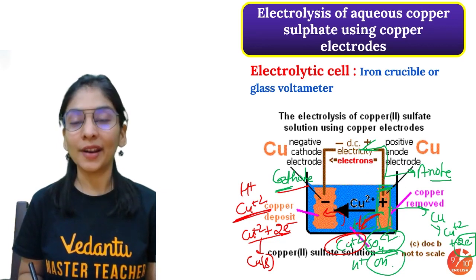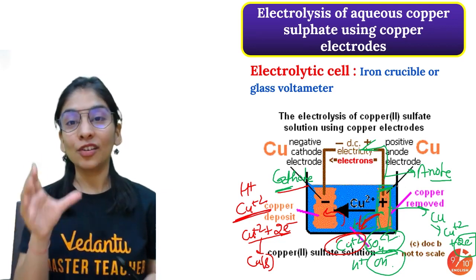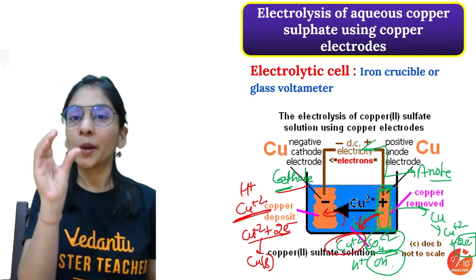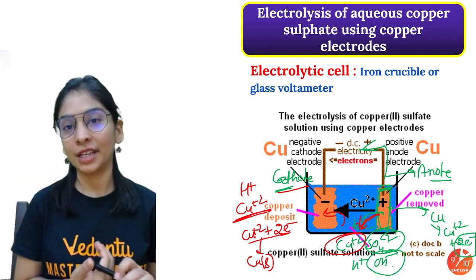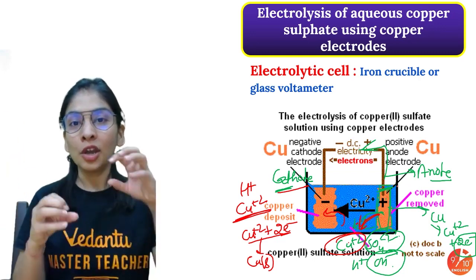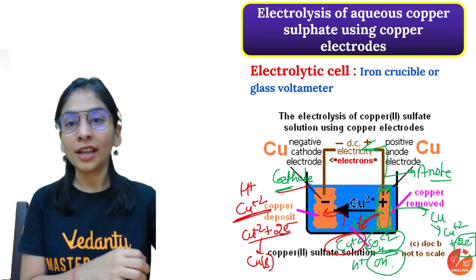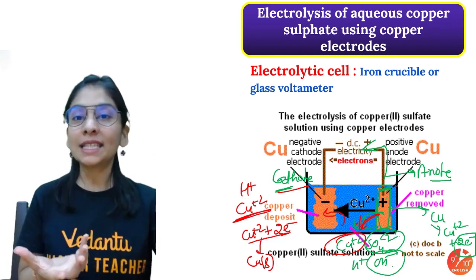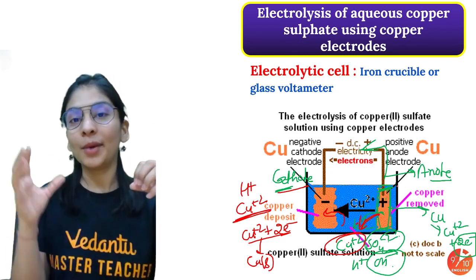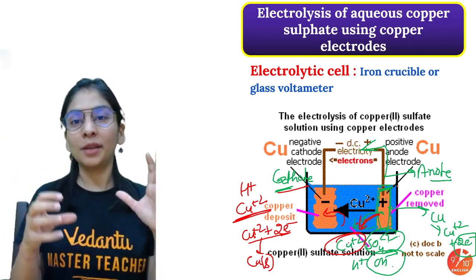And here copper ion starts moving. My anode starts diminishing, and the reaction will stop when the whole of the copper converts to copper ions and comes into the solution. But the best part is copper ions will come into the solution, copper ions will go to the cathode. In that way, in the previous case, the color of copper sulfate solution fades away, but here there is almost an equilibrium.